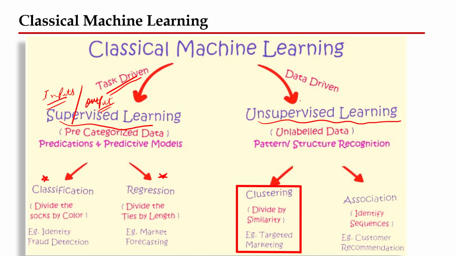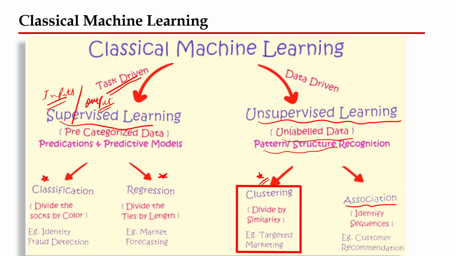Whereas another type of machine learning is called unsupervised machine learning, where we have unlabeled data, which means we do not know which are the inputs and which are the outputs. For that data we would like to do clustering, which means we would like to know whether a particular data point lies in cluster 1, or cluster 2, or cluster 3, by studying the pattern and structure of the data. Similarly, we can take the association perspective, which is similar to the clustering concept.